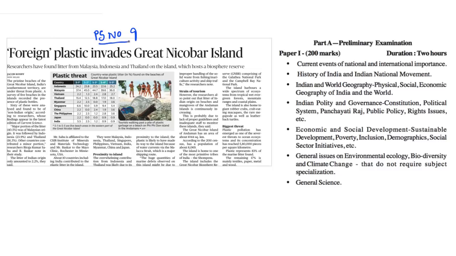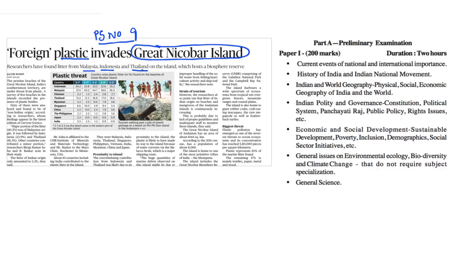Now, this article on page number 9 talks about the problem of plastic pollution in the Great Nicobar Island. And research has recently found that plastic pollutants are making their way into the Great Nicobar Island from the neighboring countries in the Indian Ocean like Malaysia, Indonesia, and Thailand, etc. And this plastic pollution is posing a threat to the biodiversity of this Nicobar Island.